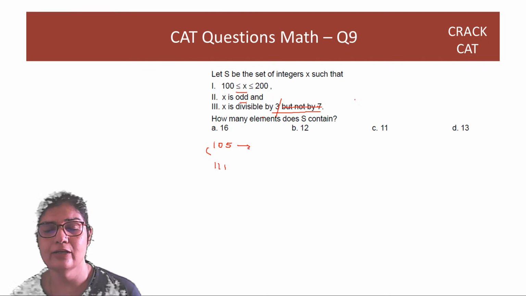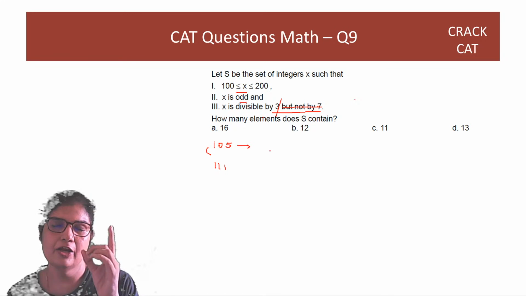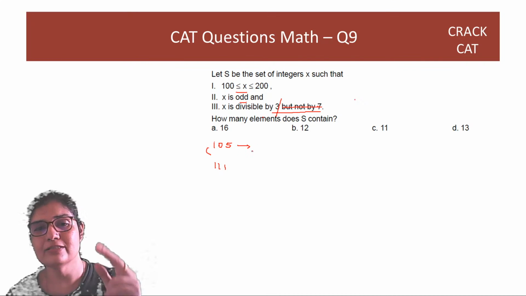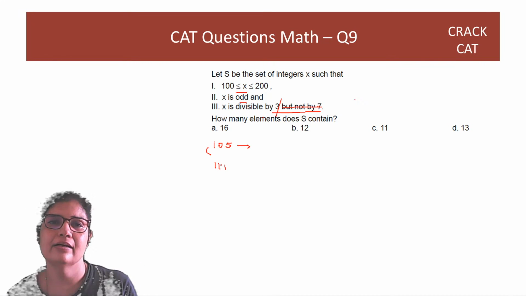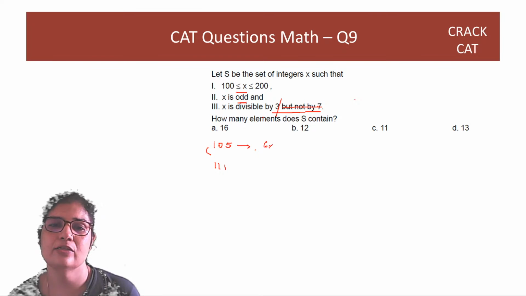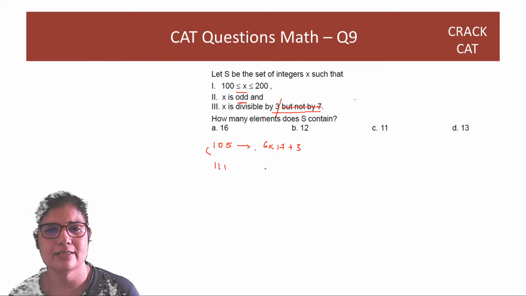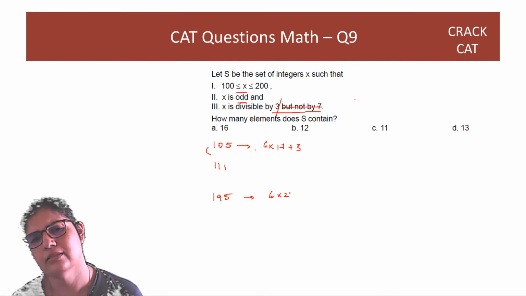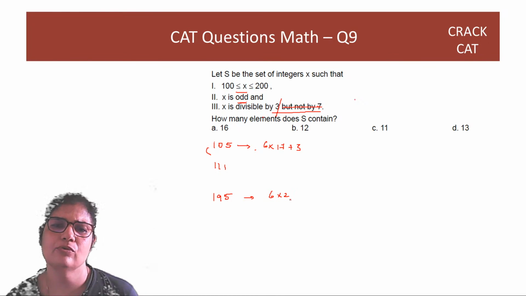So it's good that you think of this first of all, not just as multiples of 3, but as multiples of 6. Why? Because after the first, you're going to get the second, not at a gap of 3, but at a gap of 6, because you have to keep it odd. So I can write this as 6 into 17 plus 3. Right? So this is going to be 6 into 18 plus 3 and so on. The last number will be this, which is 6 into 24. Is it? 6 into 24?